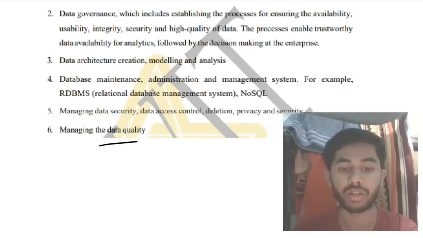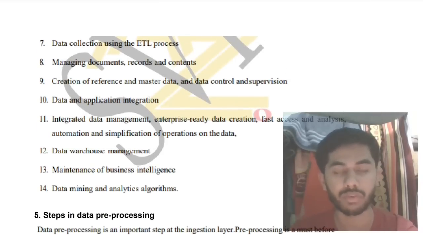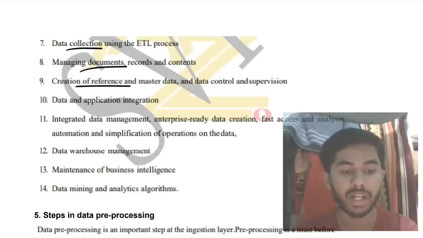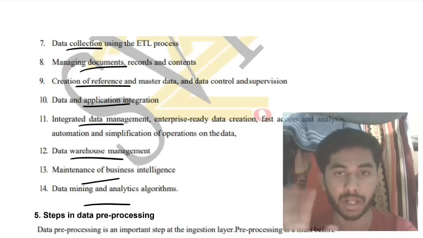Just read one word of each sentence, because you can form so many sentences from reading the first word of each sentence. Data collection, managing documents, creation of reference, application integration. I just literally read these things. You will have at least five things in mind. With five things you can write fifty things in one script, right?